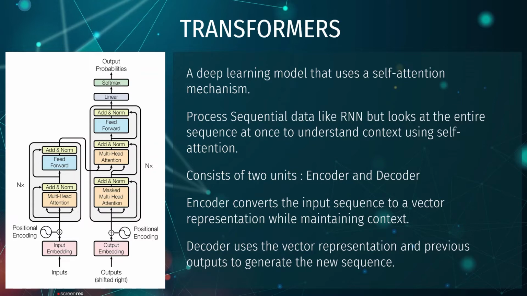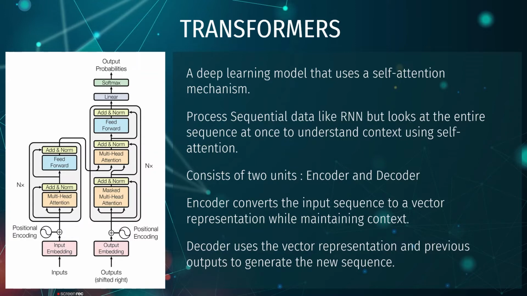The attention mechanism provides context for any position in the input sequence. For example, if the input data is a natural language sentence, the transformer does not have to process one word at a time. This allows for more parallelization than RNNs and therefore reduces training times. In the encoder, the input sentence is converted to a vector representation by translating each word to a vector while maintaining the context of the entire sentence using the attention mechanism.